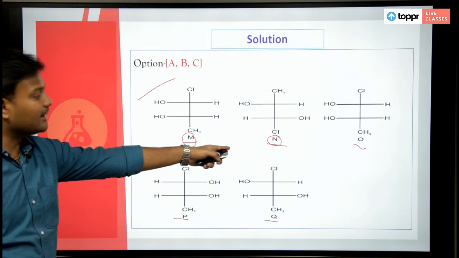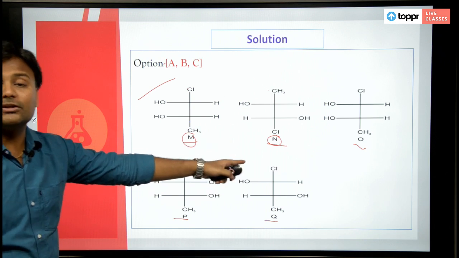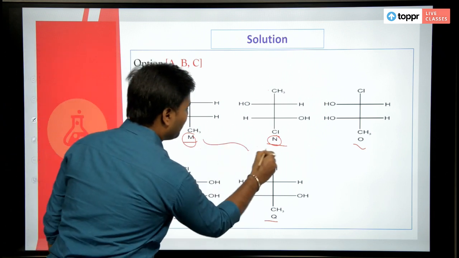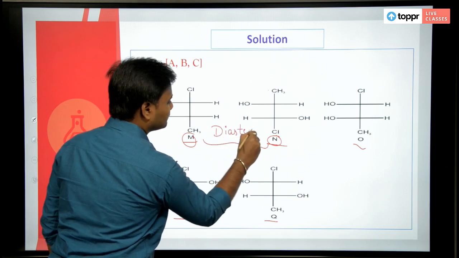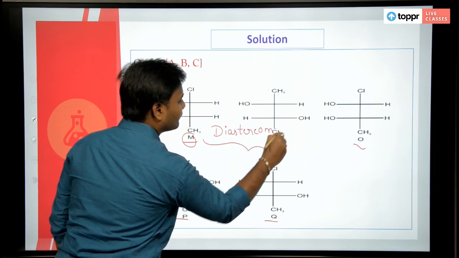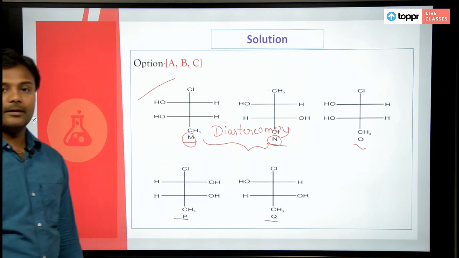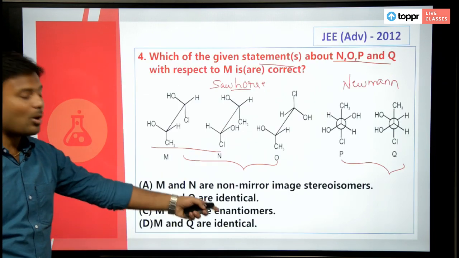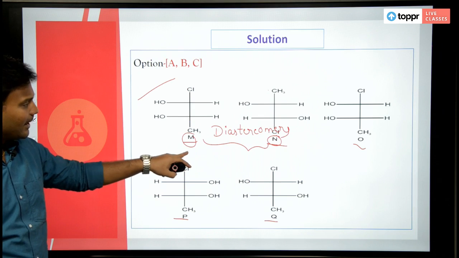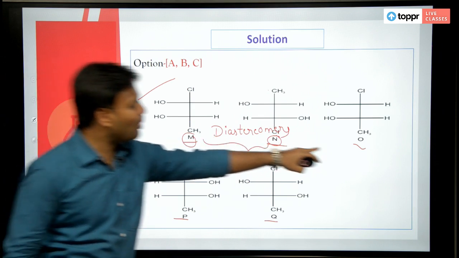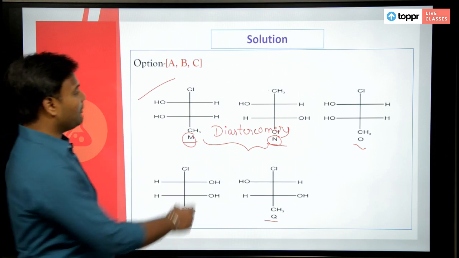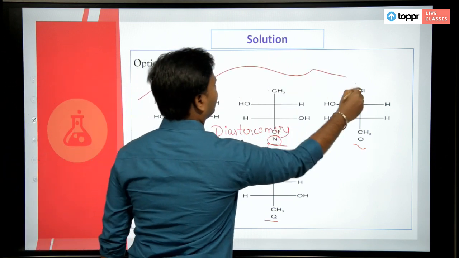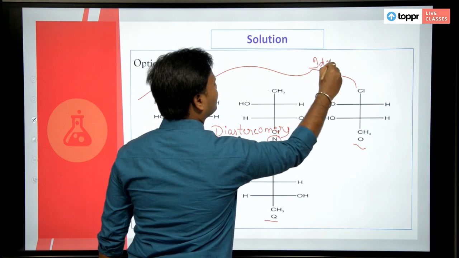M and N are non-mirror image stereoisomers, which means they both are diastereomers. In the same way, M and O are identical, is it? M here, O here, they both are identical molecules.